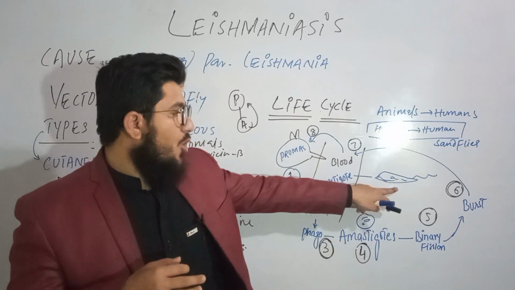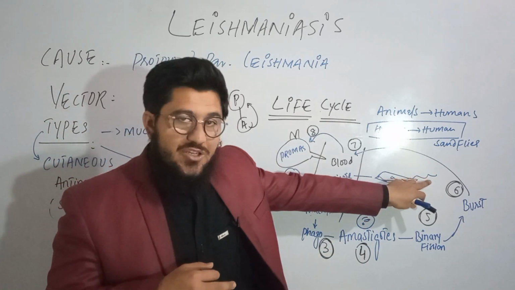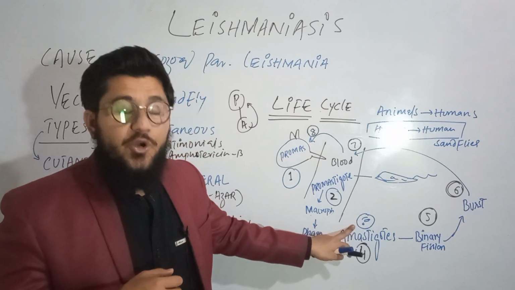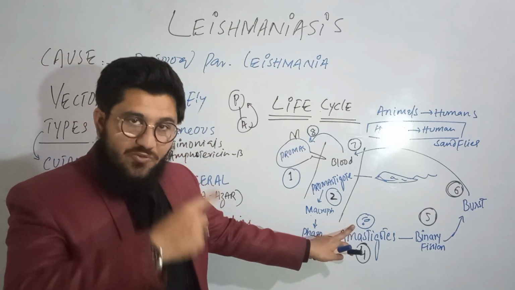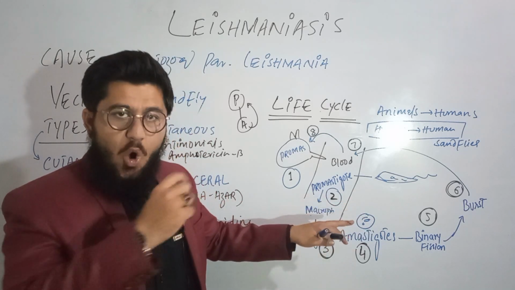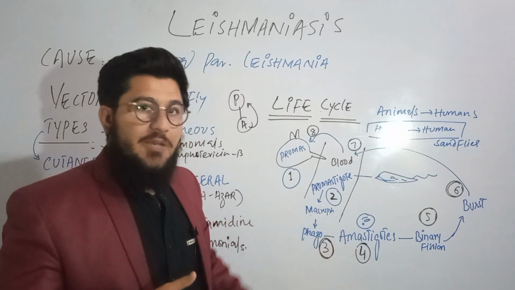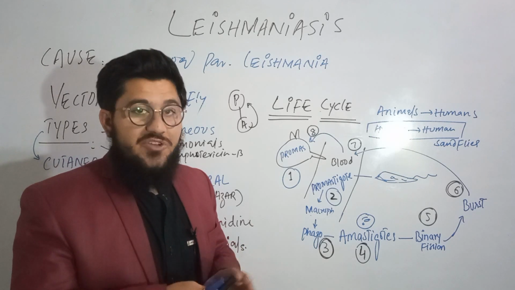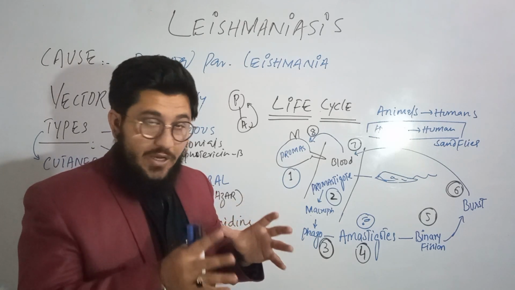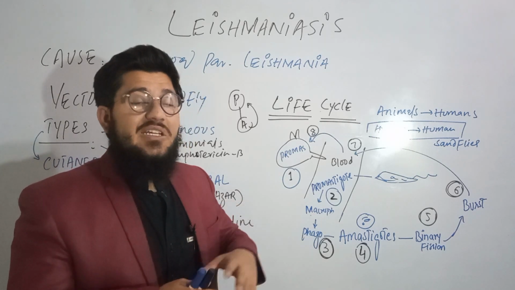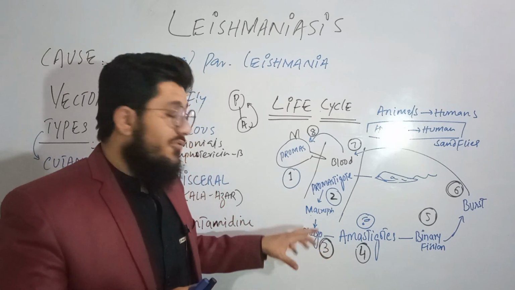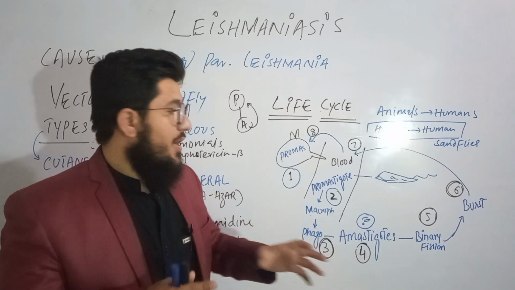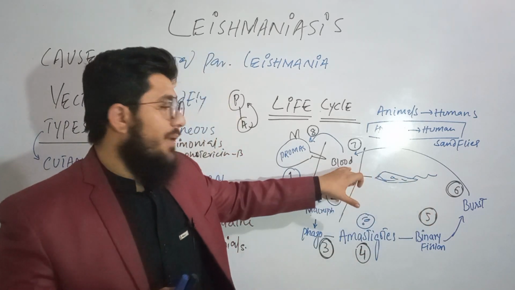Very simple. Promastigotes have the flat structure and flagellum, whereas amastigotes don't have the flagellum. Without flagellum, having a round or oval shaped structure, that is named amastigotes. These amastigotes will start division. Binary fission will be done into two. This binary fission will increase up to a limit when the phagocytes will burst, and then they will be freely available in the blood.